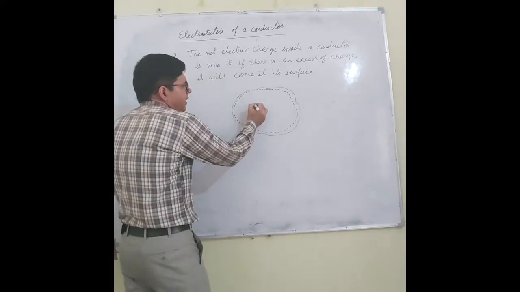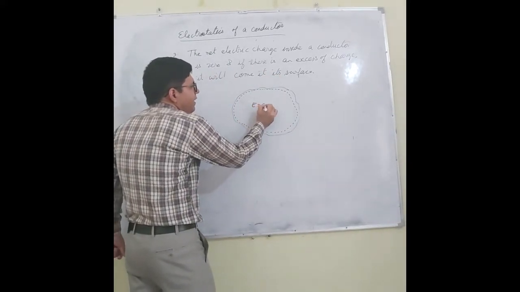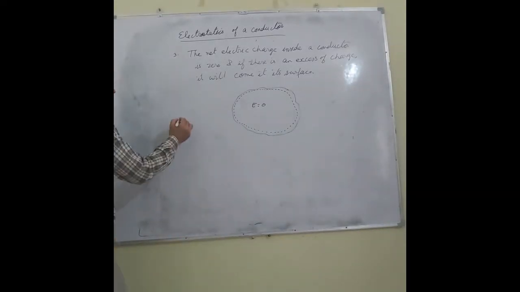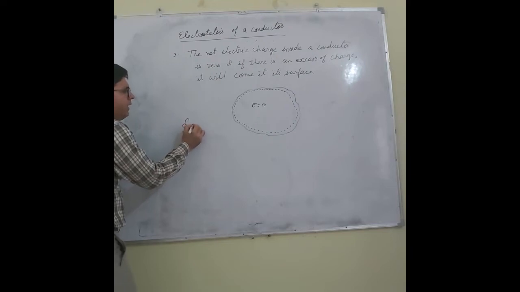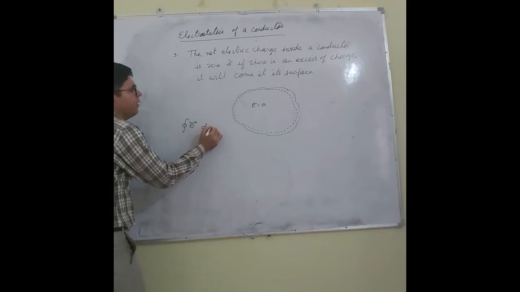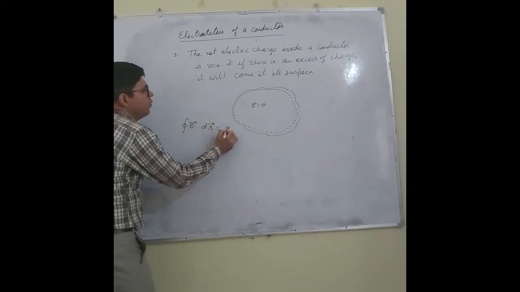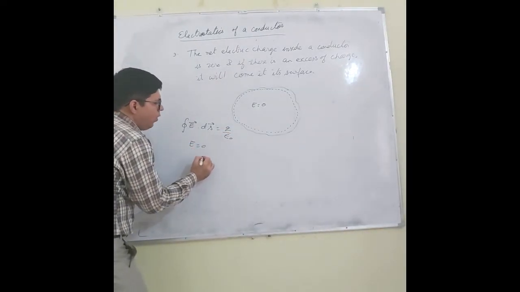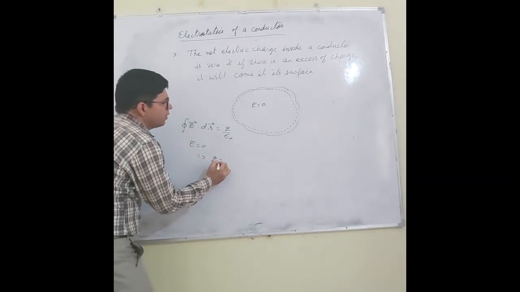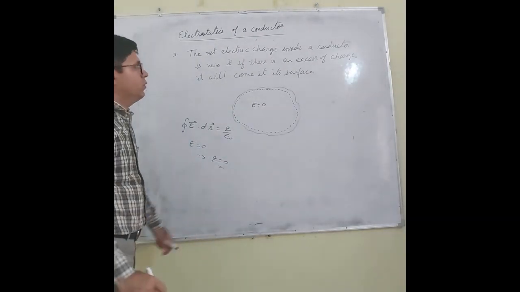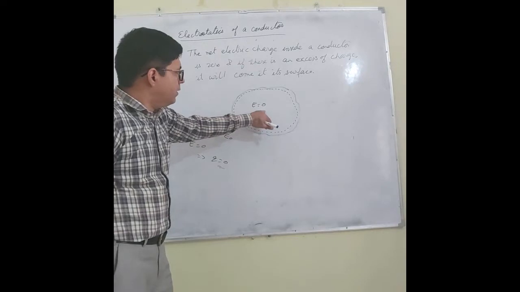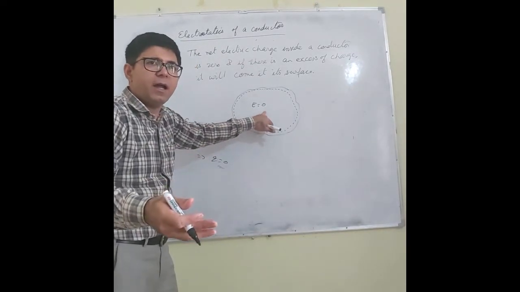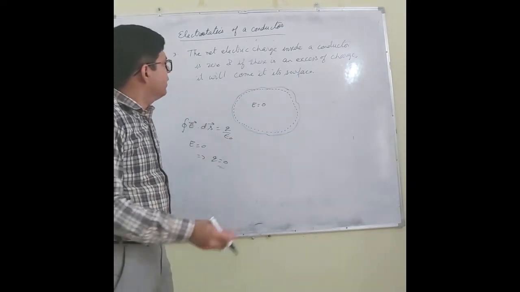I know that the electric field inside this Gaussian surface is 0, and I know that the integral of E dot ds equals q by epsilon naught, and if E is 0, what does it mean? Q is also 0. So what does it mean? The net charge inside a conductor is 0.